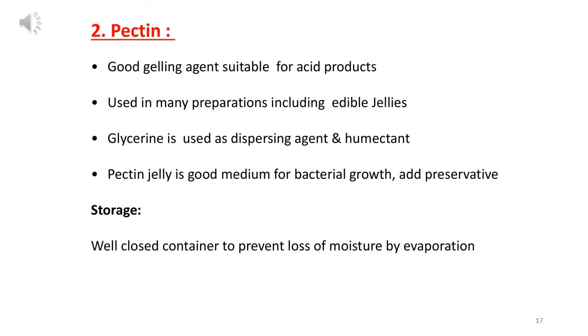Some examples of preservatives you can note are parabens, methylparabens and propylparabens, which are used in the ratio of 1 and 9. Its storage condition is a well closed container to prevent loss of moisture by evaporation. If we are preparing pectin jelly, we require a closed container so we can prevent evaporation of moisture.